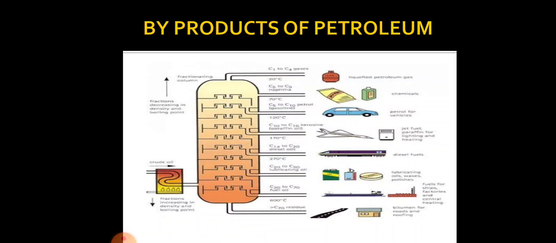Here we can see byproducts of petroleum. At different temperature and pressure, we obtain different byproducts from the crude oil petroleum. Some examples are given here: liquefied petroleum gas, chemicals, petrol for vehicles, jet fuel, paraffin for lighting and heating, diesel fuels, lubricating oils, waxes, polishes, fuels for ships, factories and central heating, bitumen for roads and roofing.